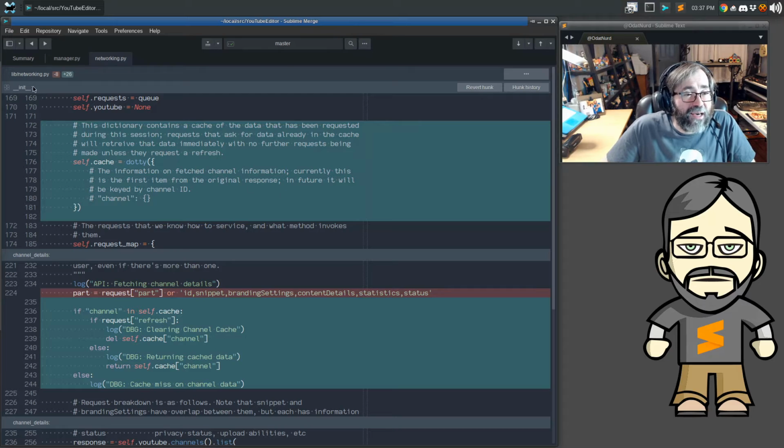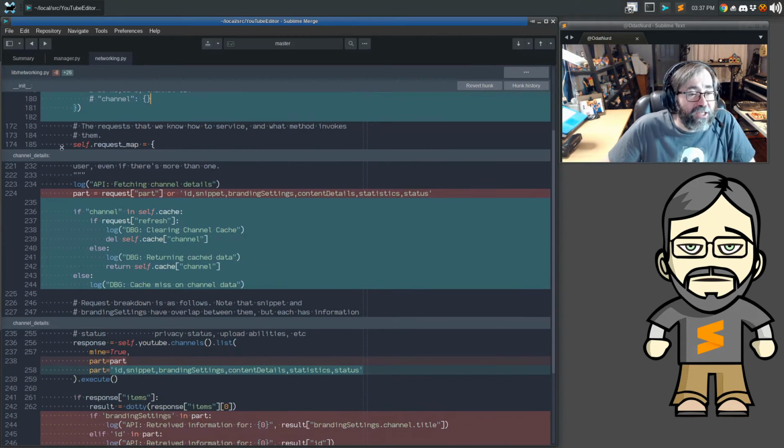Now, the first thing we're doing is in the init for the network thread, we're creating a cache object, and for right now, I'm just putting some comments in here to explain what the fields are going to be. Right now, when we request channel information, we always return the first channel back, even though conceivably there could be more than one channel. I don't think that's technically possible for an individual like me. I think you need to be part of a content house for that to be the case, but we want to handle that such as it is. So for right now, we're just knowing that there's going to be a key, and this cache object is going to have the results of that request.